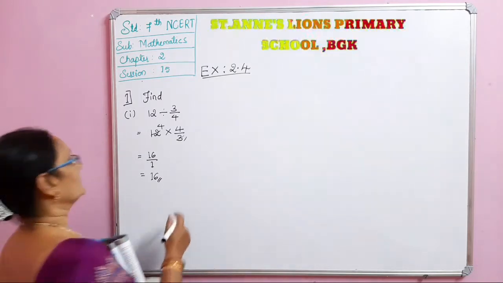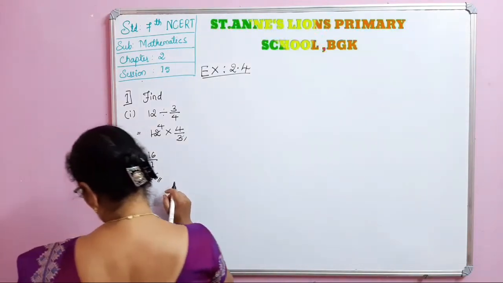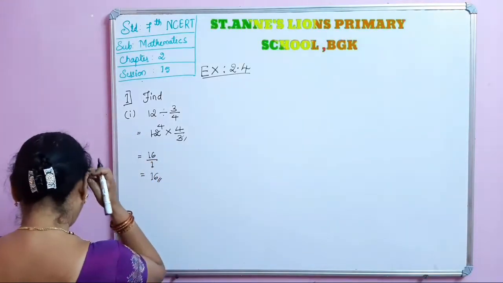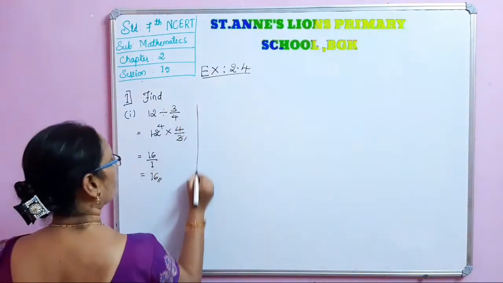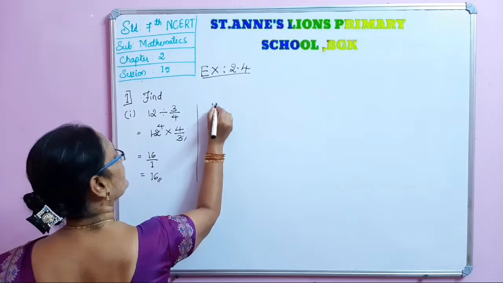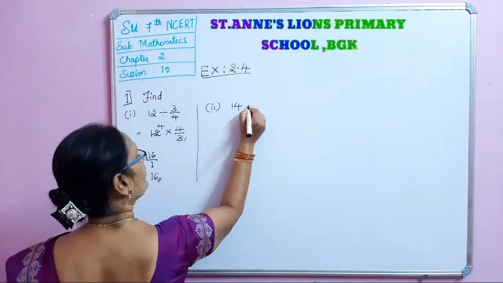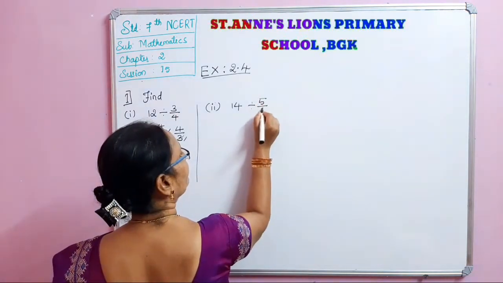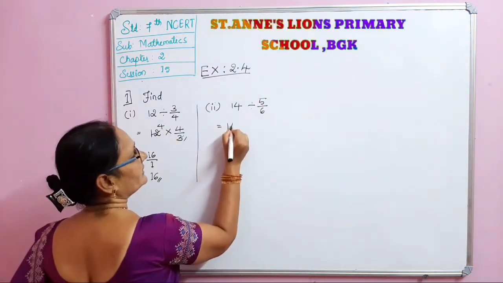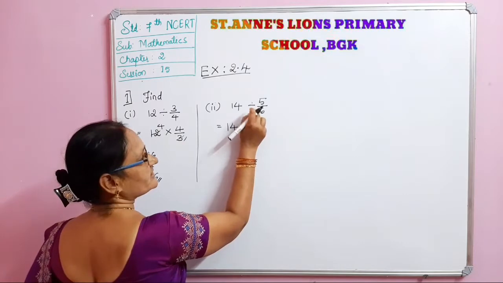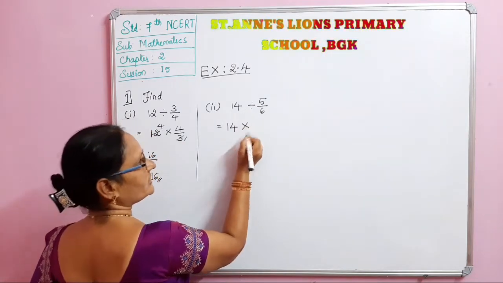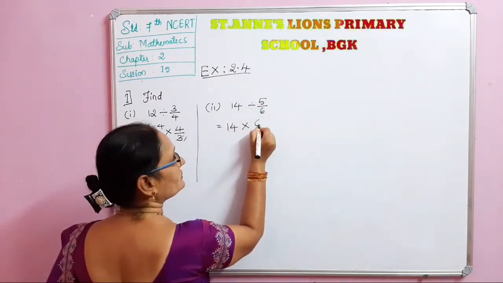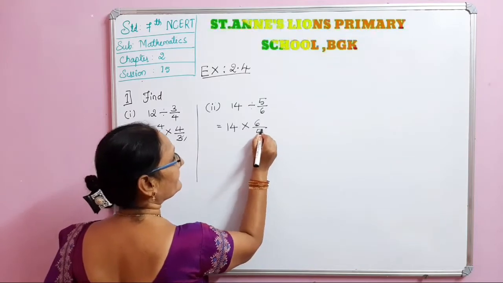Now the second one, 14 divided by 5 by 6. The division sign changes into multiplication, and 5 by 6 changes into 6 by 5.